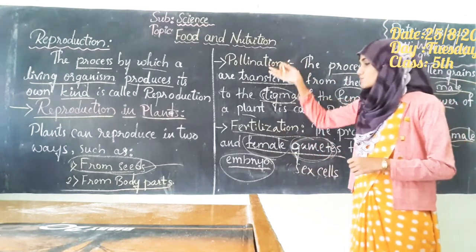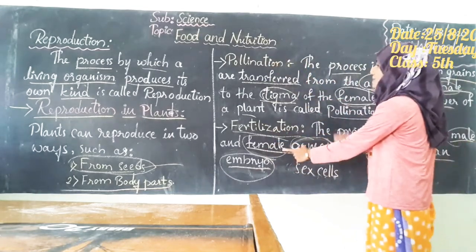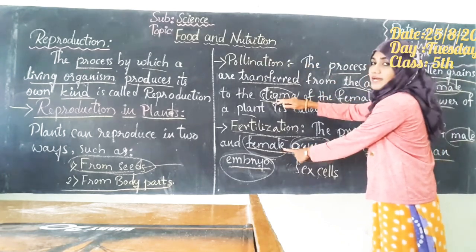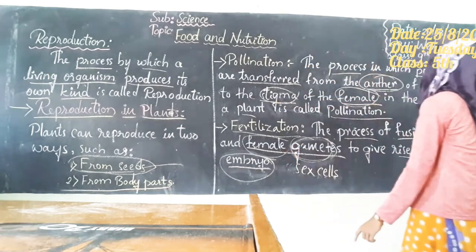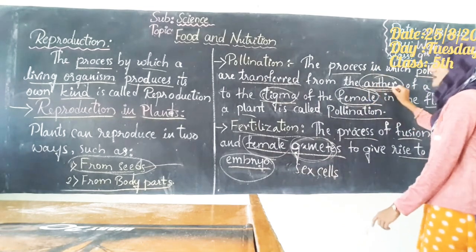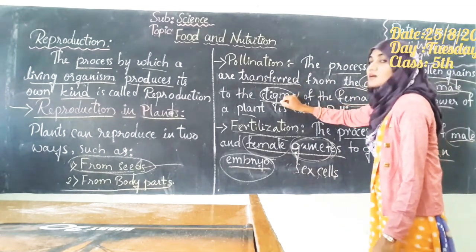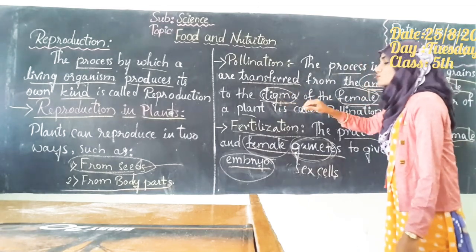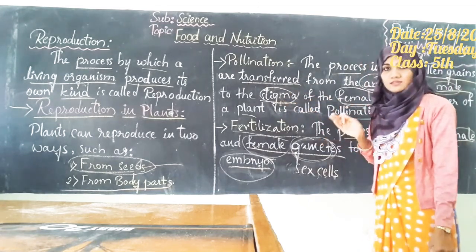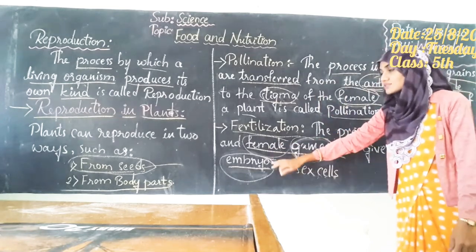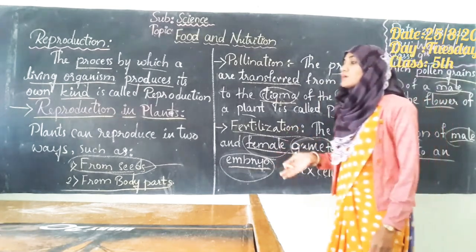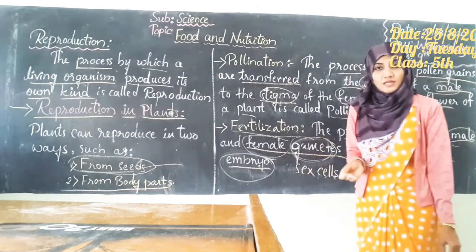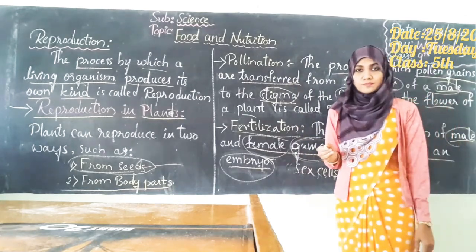If we take pollination, which are the female gametes of the flower? It's the stigma, whereas the male gamete is the anther. So this anther will get mixed with the stigma. That means the anther will fuse with the stigma to form a new plant. That process is called fertilization. Now we shall better understand pollination and fertilization through this graphic video.